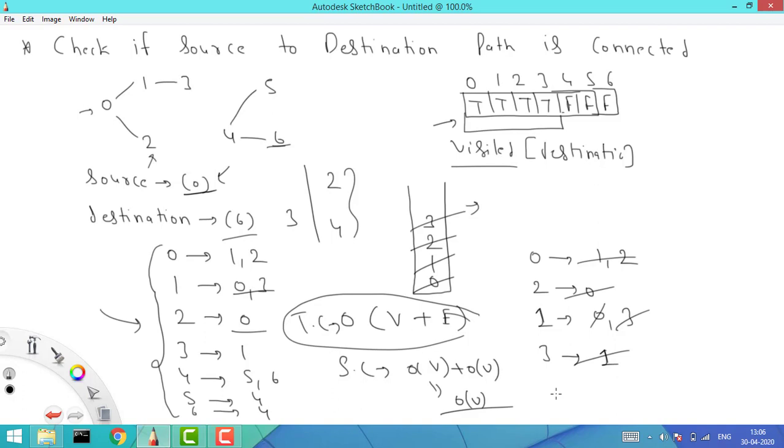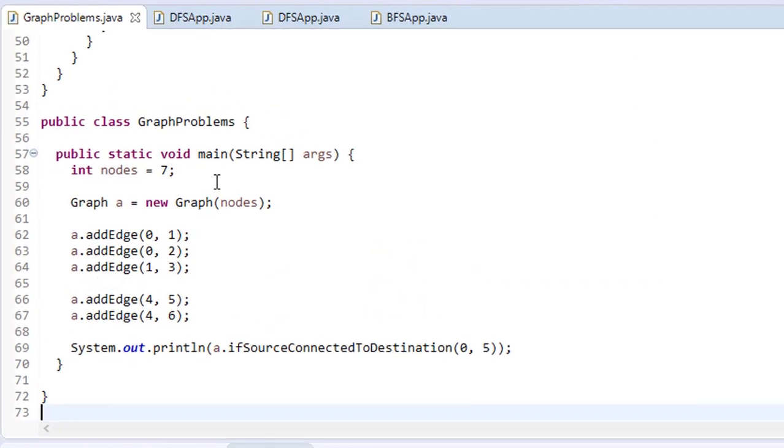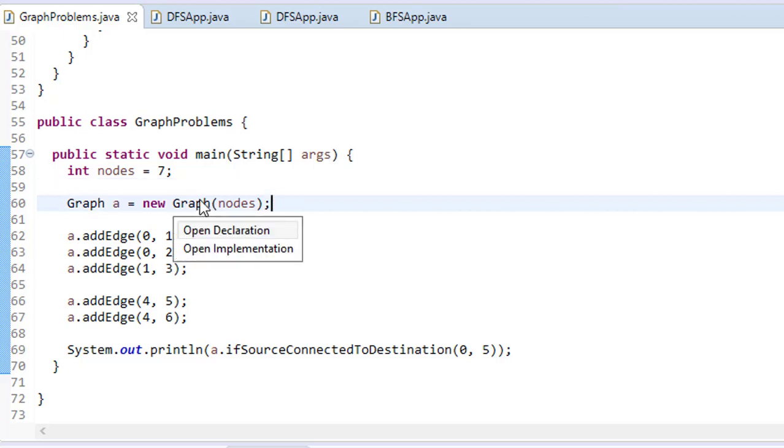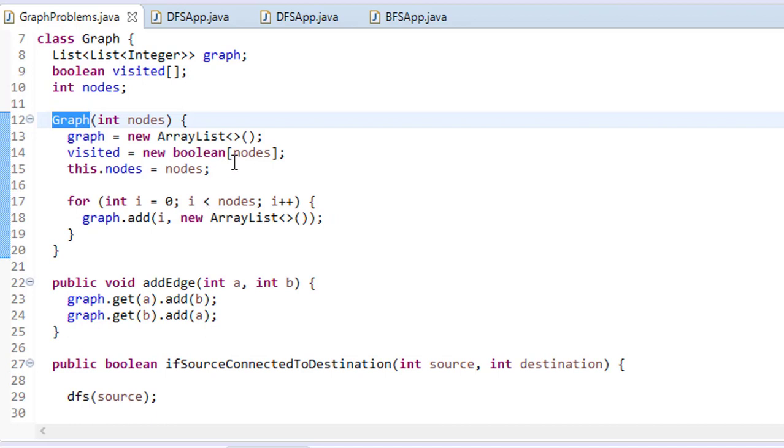And now let me show the code as well so that you can get it better. So here is my code. First of all, I am saying how many nodes I have. Now this is the initialization of the graph. We have already seen that in our previous videos, but let me just brief it. Basically, here we are initializing our graph. Because my graph is an adjacency list, I will represent the graph as a list of lists.